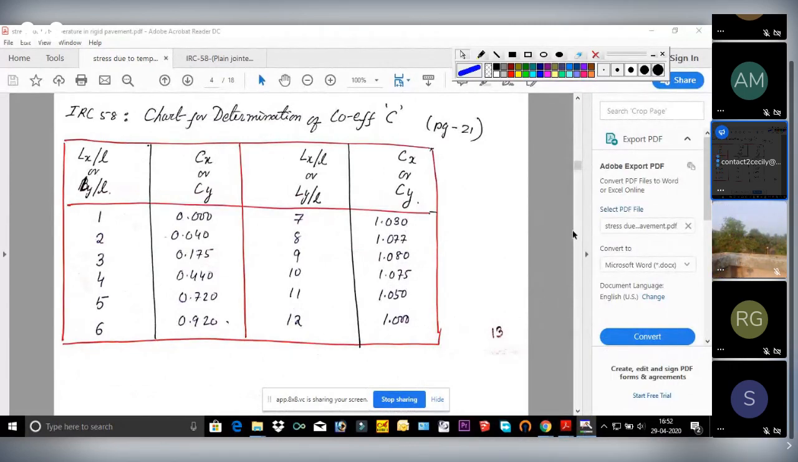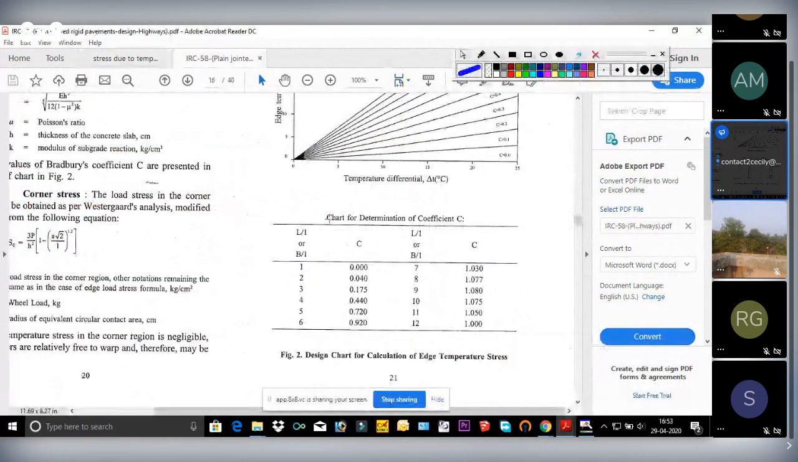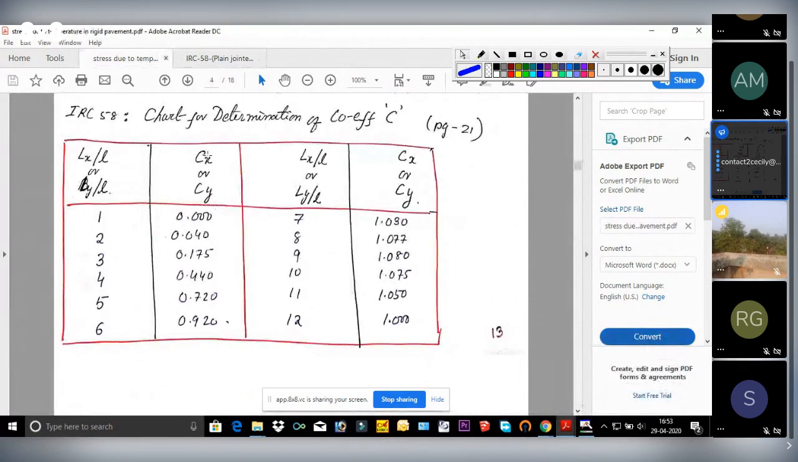You can see here, this one, page 21. This is that chart. In order to calculate this, it will be used both for Cx and Cy.